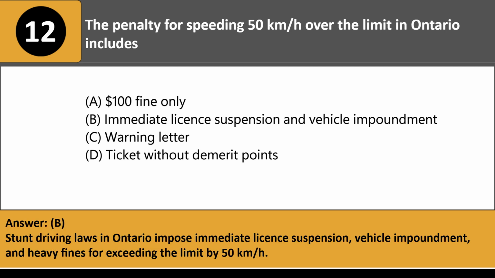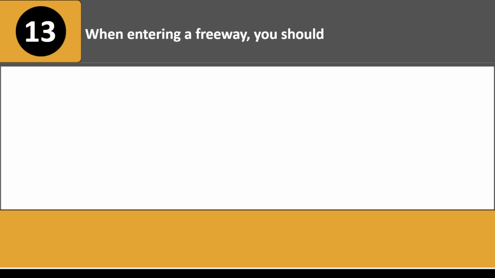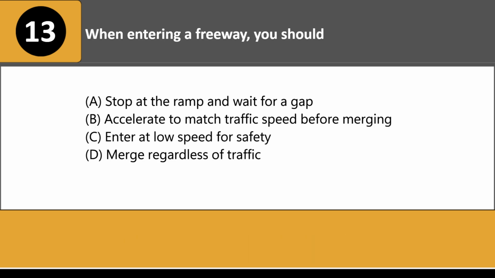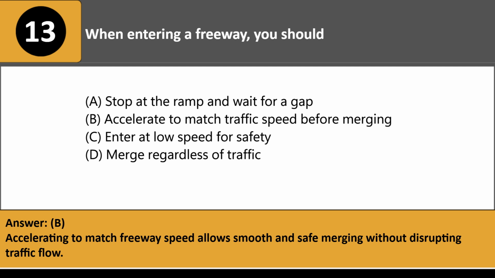Stunt driving laws in Ontario impose immediate license suspension, vehicle impoundment, and heavy fines for exceeding the limit by 50 km per hour. When entering a freeway, you should: A. Stop at the ramp and wait for a gap. B. Accelerate to match traffic speed before merging. C. Enter at low speed for safety. D. Merge regardless of traffic. Answer: B. Accelerating to match freeway speed allows smooth and safe merging without disrupting traffic flow.